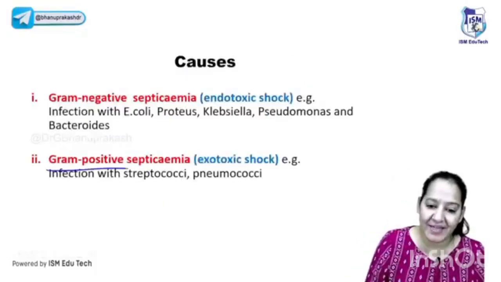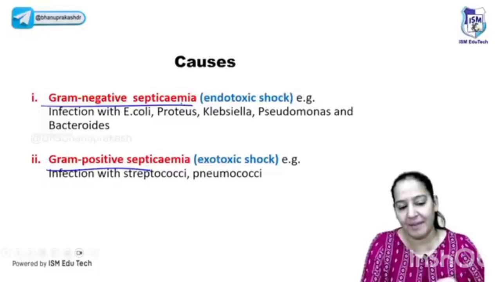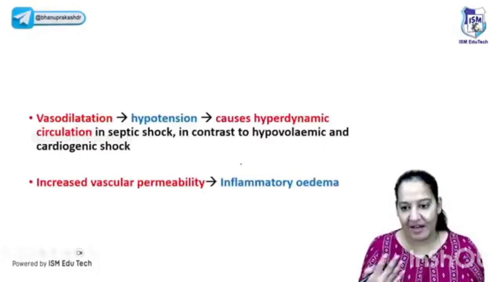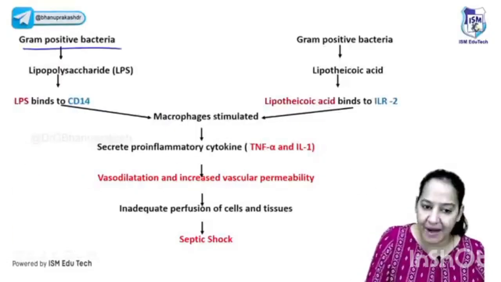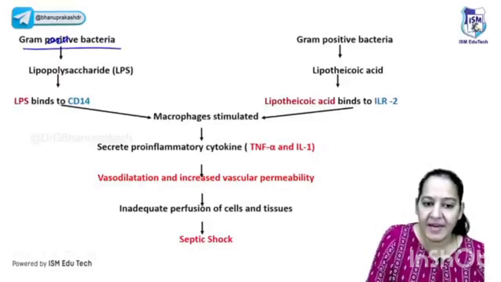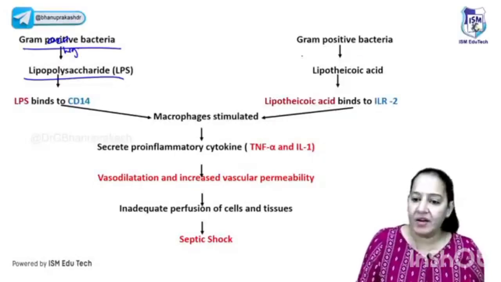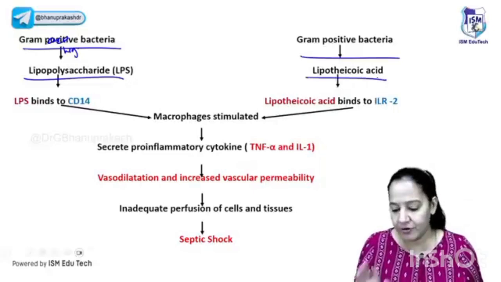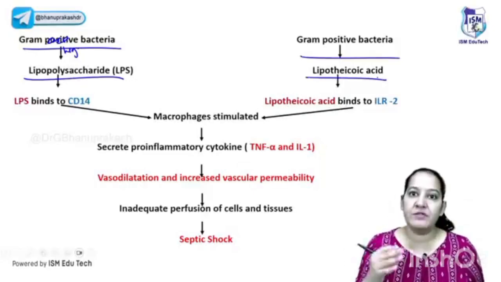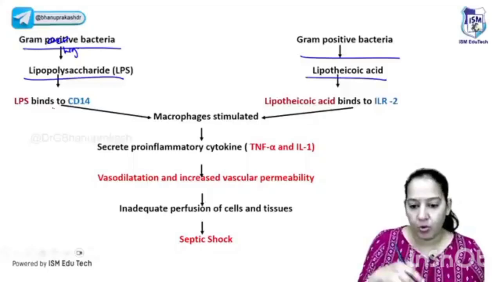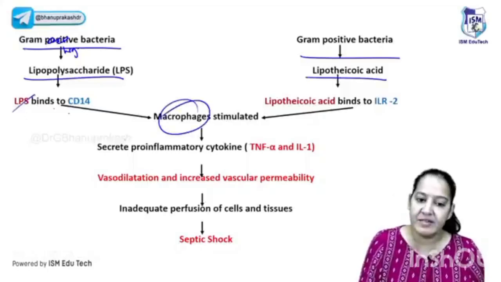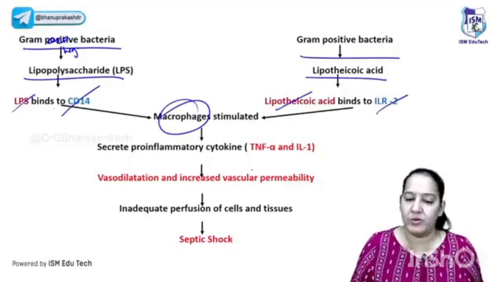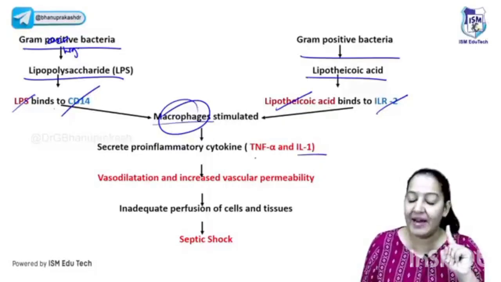So gram-positive bacteria and gram-negative bacteria, how do they lead to shock? Can you tell me? Let me tell you, it's a difficult mechanism, but I will try. Gram-negative bacteria have lipopolysaccharide on their cell wall, and gram-positive bacteria have lipoteichoic acid on their cell wall. I will draw it also for you. So in the blood vessel, whenever gram-positive or gram-negative bacteria enter, they go to the macrophage and stimulate it. Lipopolysaccharide acts through the CD14 receptor and lipoteichoic acid through the TLR2 receptor. Macrophages on activating secrete interleukin 1 and TNF alpha.